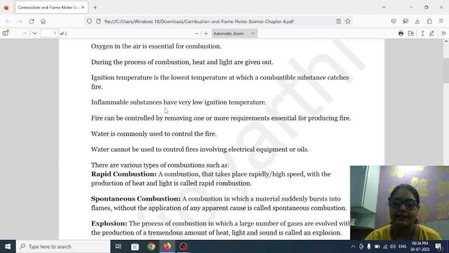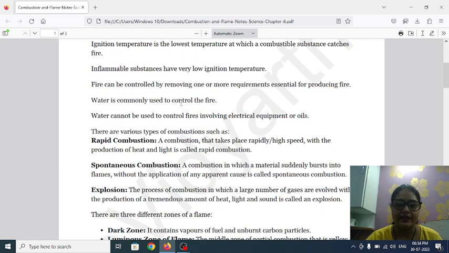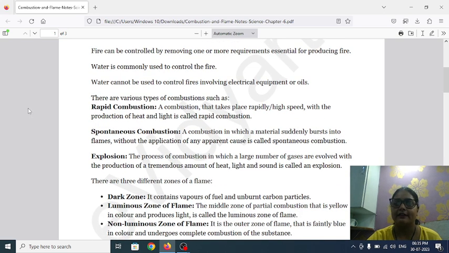Inflammable substances have a very low ignition temperature. It means inflammable substances are those substances which can catch fire at a lower temperature. Water can be commonly used to control fire, but water cannot be used to control fire when the fire occurs due to electrical circuits or oil.